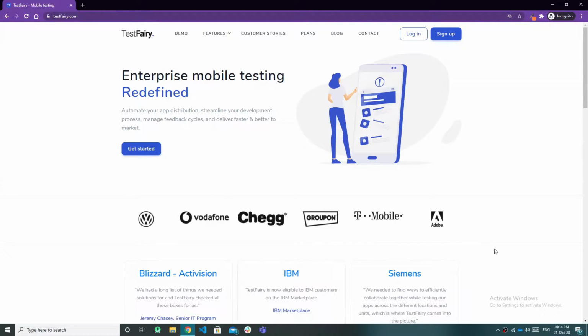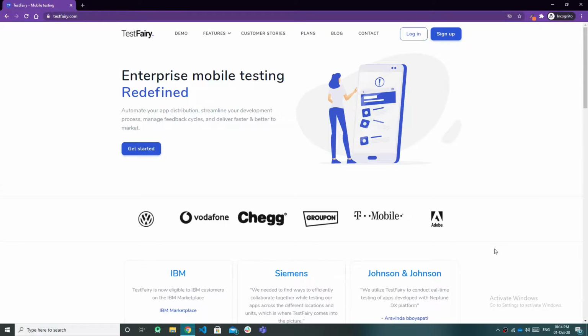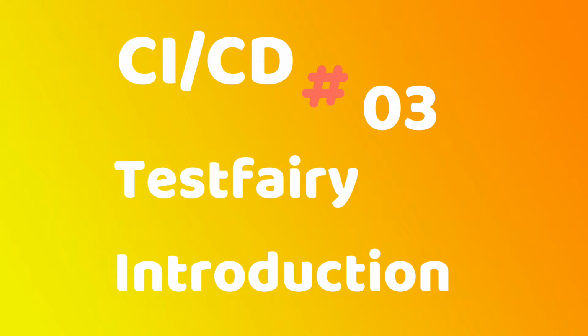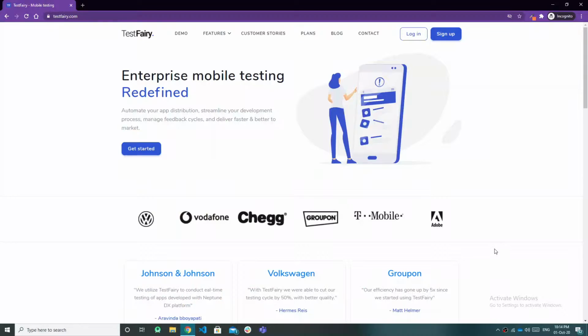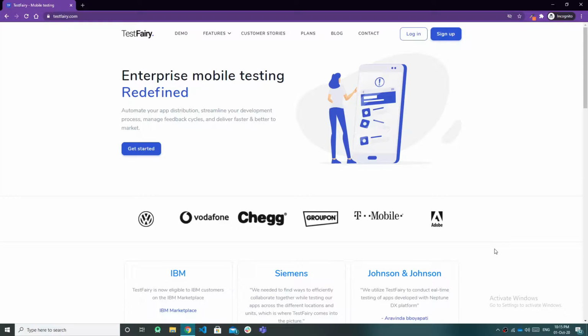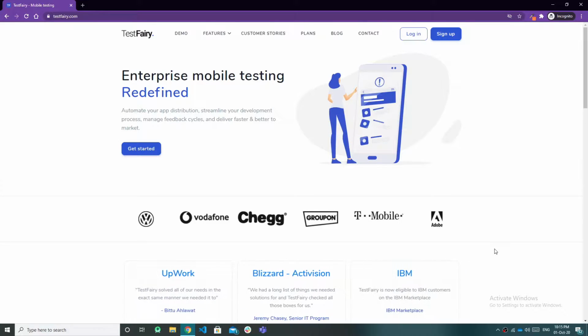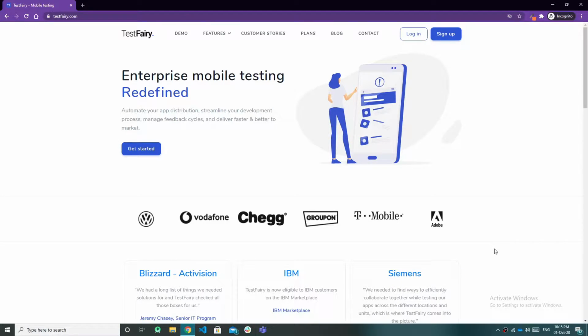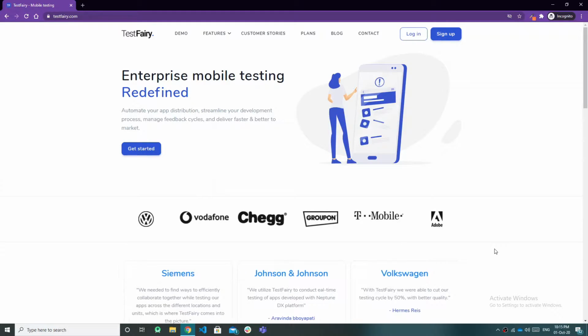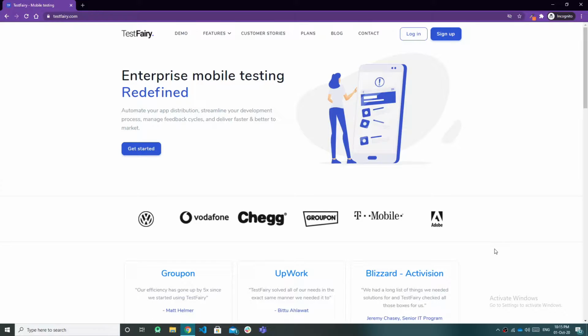Welcome to our CI/CD Part 3, TestFairy app distribution. So, what is TestFairy? TestFairy is an app distribution center which provides a platform where you can share your app with an internal tester team or any other. You can say TestFairy is like an internal Play Store or a closed beta track Play Store.